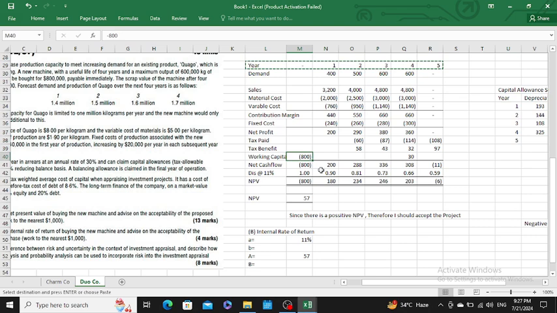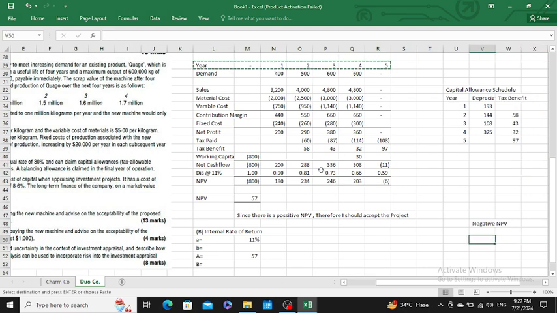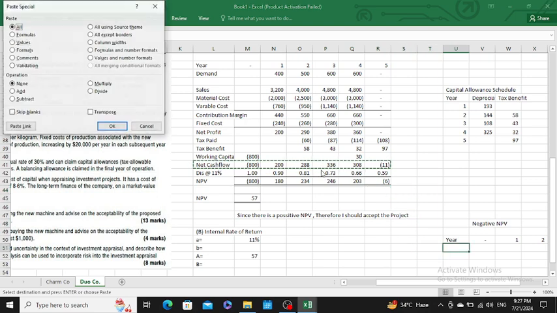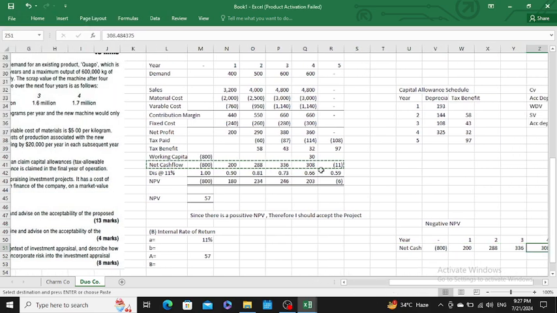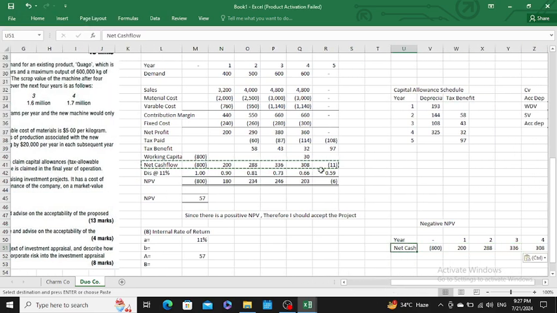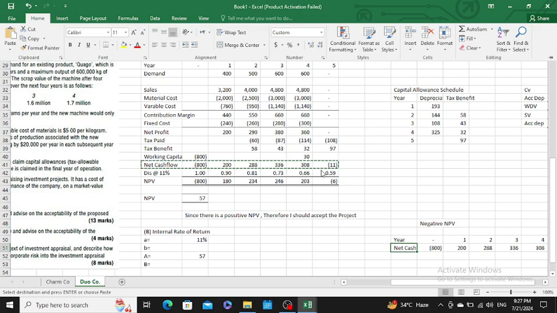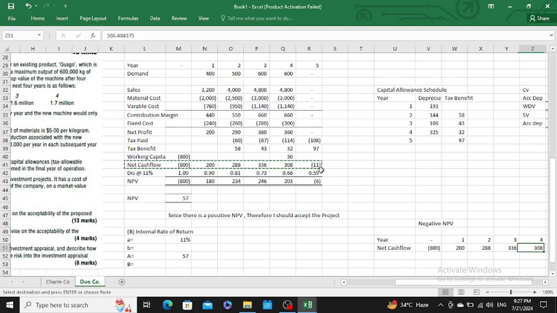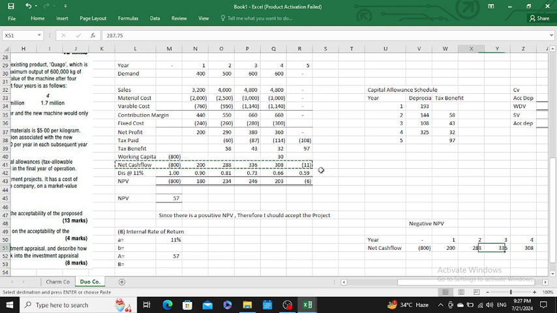Our net cash flows would be negative 800 for the first, 200 for the second, 288 for the third, 336 for the fourth, and 308 for the fifth year. Then we would use the discount rate. Sir, it is judgmental: at what rate would you discount to get a negative NPV?